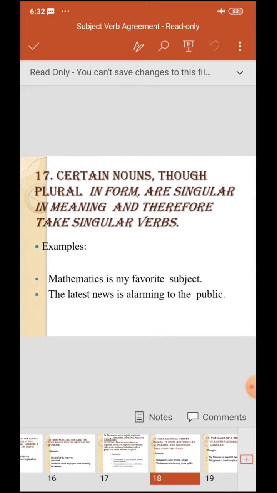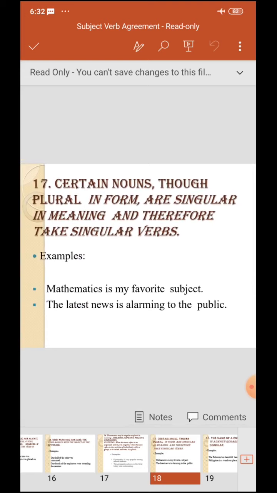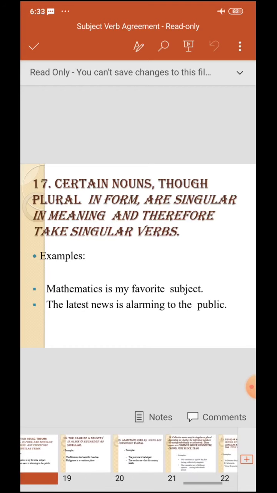Certain nouns, though plural in form, are singular in meaning and therefore take singular verbs. For example, mathematics is my favorite subject. The latest news is alarming to the public.